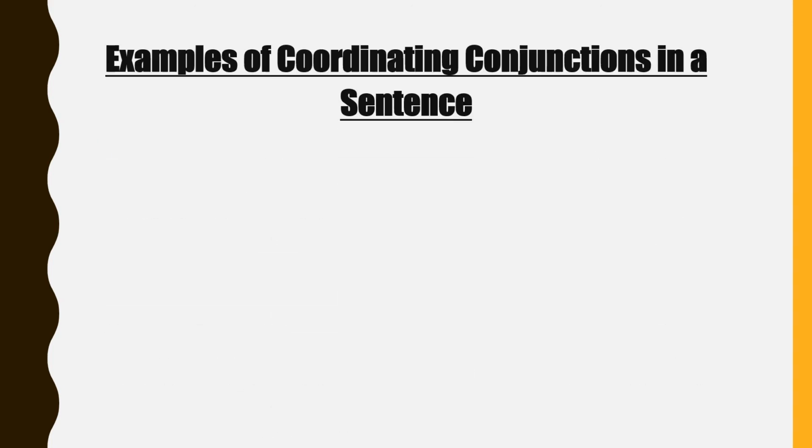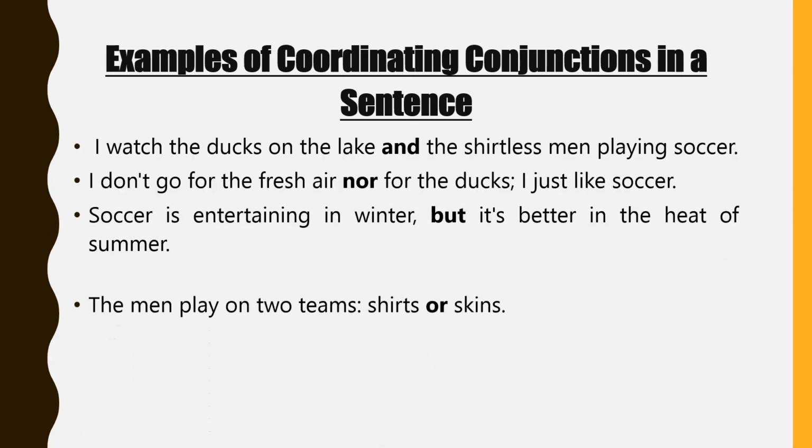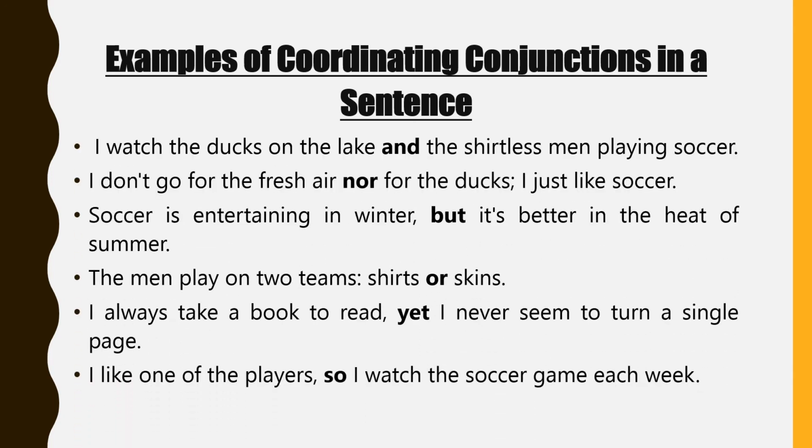Let us now see a few examples of coordinating conjunctions in sentences. First sentence: I watch the ducks on the lake and the shirtless men playing soccer. So there are two parts: I watch the ducks on the lake, the shirtless men playing soccer. These two are connected with the help of the conjunction "and". Okay. I don't go for the fresh air, nor for the ducks. I just like soccer. So here also the word "nor" is a coordinating conjunction.